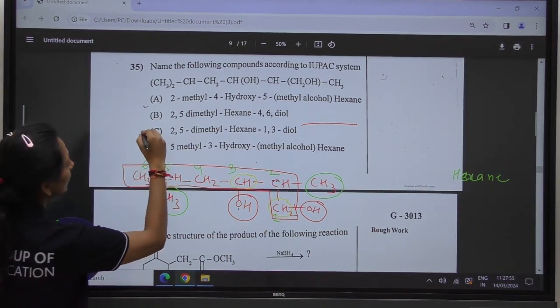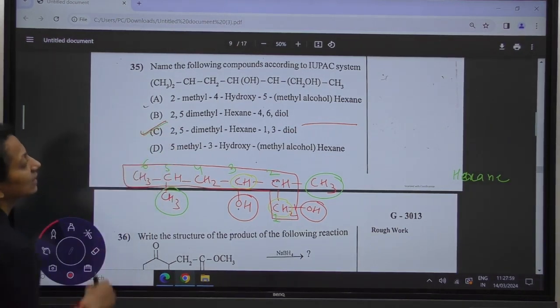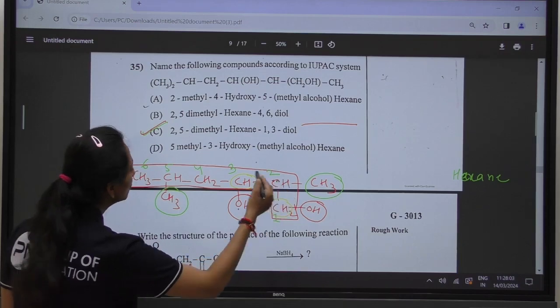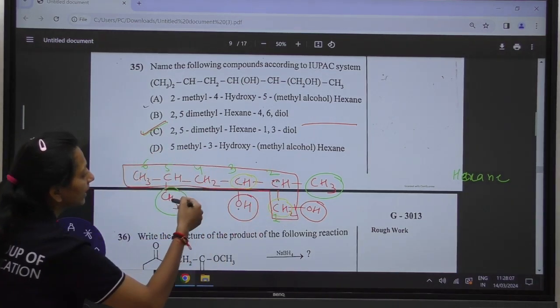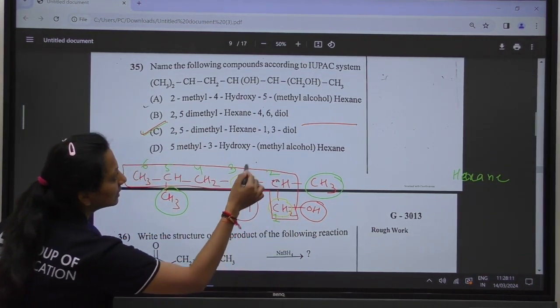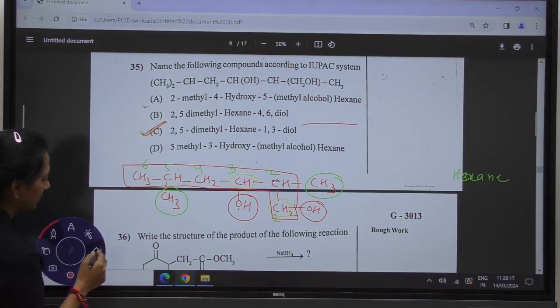So 2,5-dimethyl. Option C is the correct answer because it has substituents at locations 2 and 5. We can write 2,5-dimethylhexane-1,3-diol. So the correct answer is option C. Moving towards the next question.